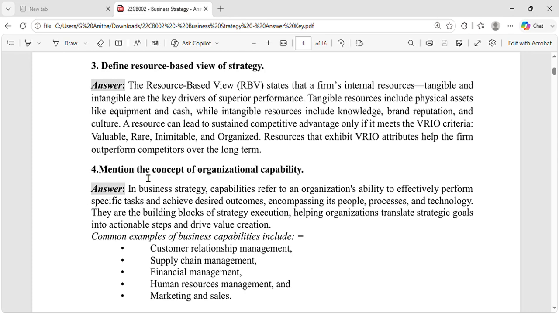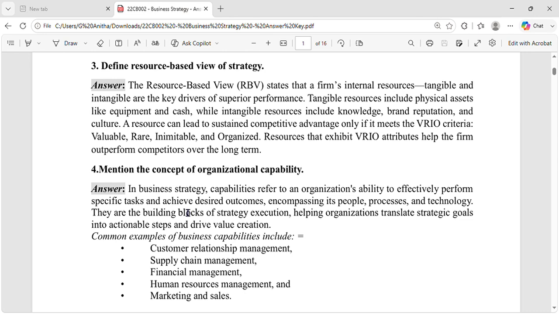Maybe you are the only one who has access to that resource, that is called rare. It should be inimitable so that other companies cannot imitate it and take it as an advantage to stand out in business. And it should be organized. So whenever you use the resource as the strategy to stand out in business, it has to satisfy the criteria of VRIO.